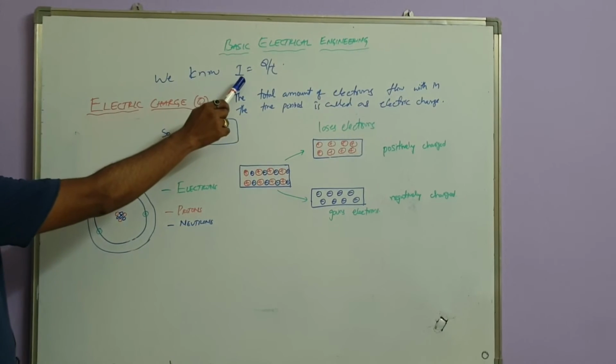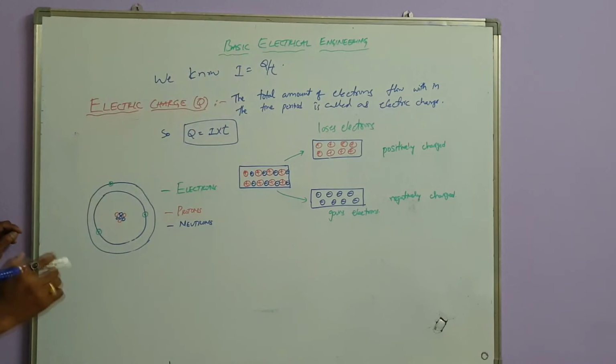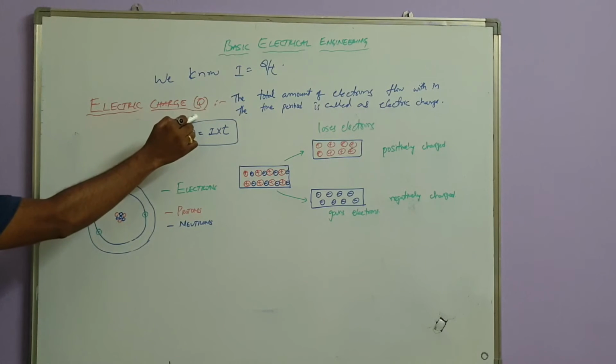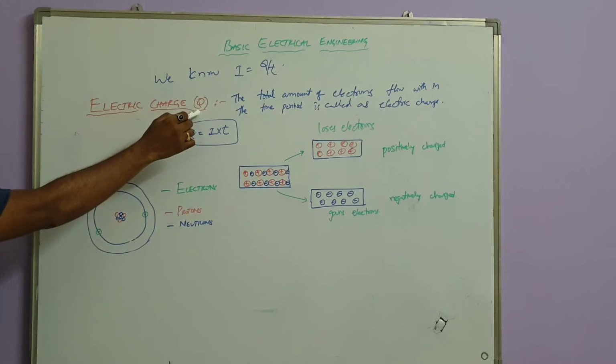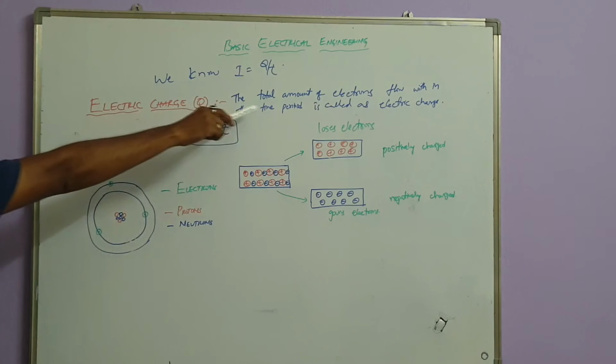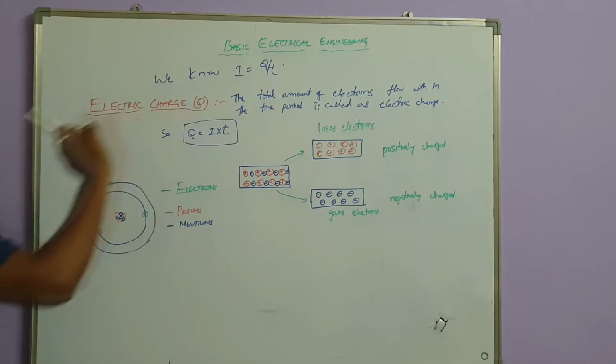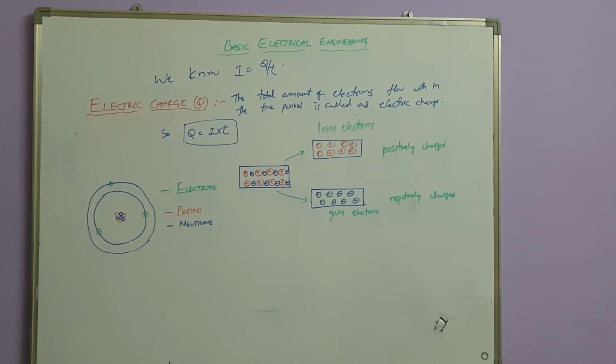We know that electric current is equal to charge per time. Then what is electric charge? It is denoted by Q. What is the definition of electric charge? The total amount of electrons flowing within the time period is called electric charge.